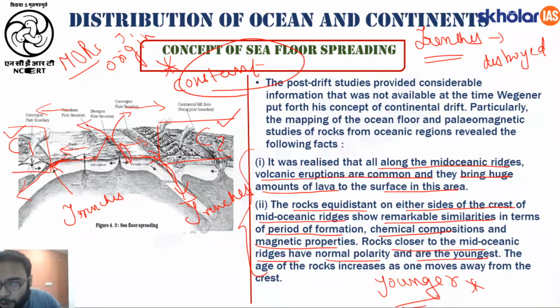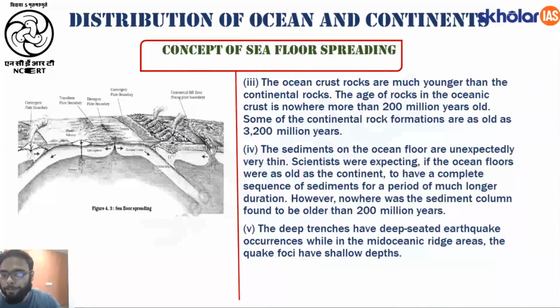So therefore the rocks which are formed here are much younger compared to the rocks which are found here, because it is constantly moving, right? Because your lava is constantly moving, meaning the ocean floor is constantly moving from this section to this section. Therefore this section is younger and this section will be older. Understood? The ages of the rocks increase as one moves away from the crest. So these are the younger portion of the ocean, and these are the older portion of the oceans which are getting continuously destroyed.